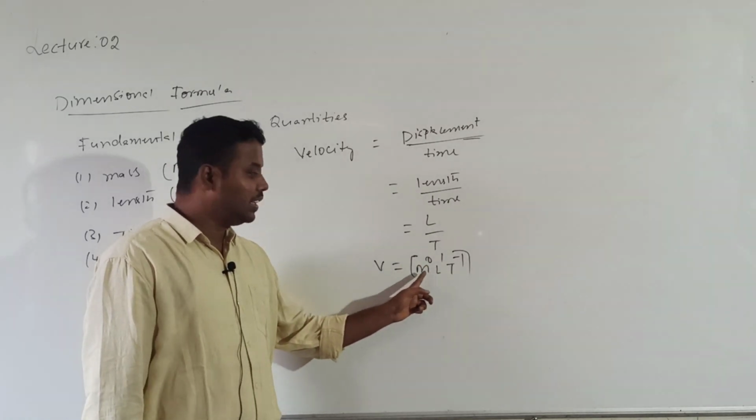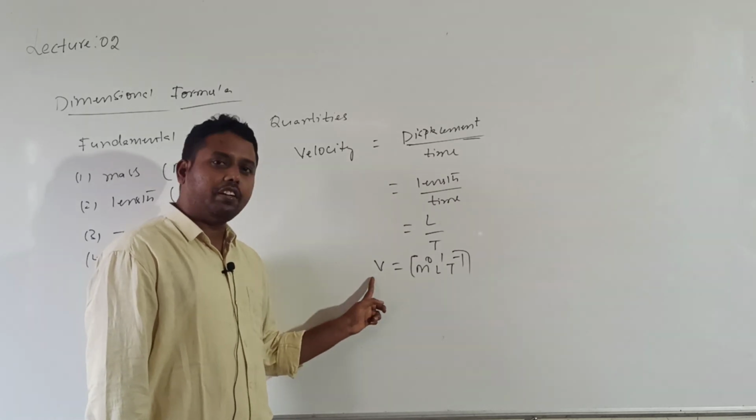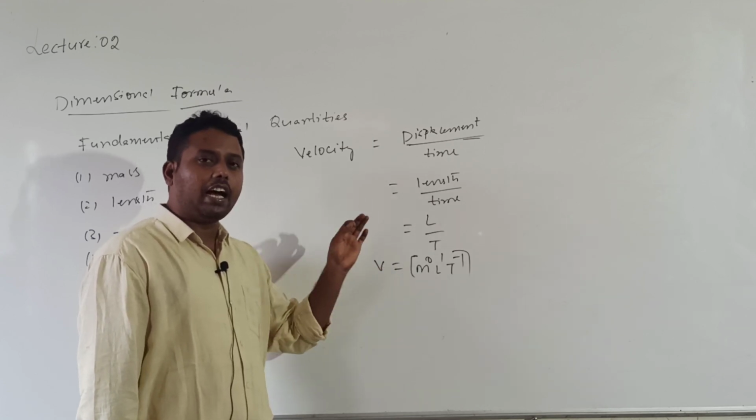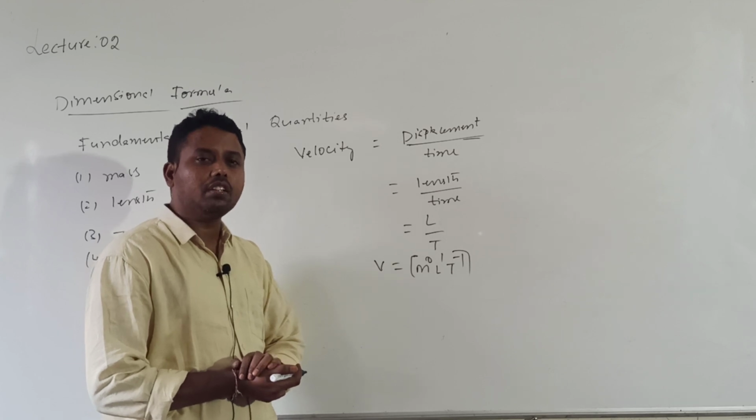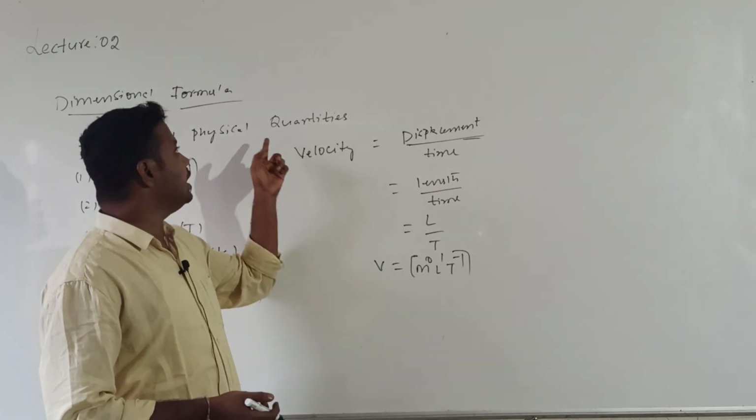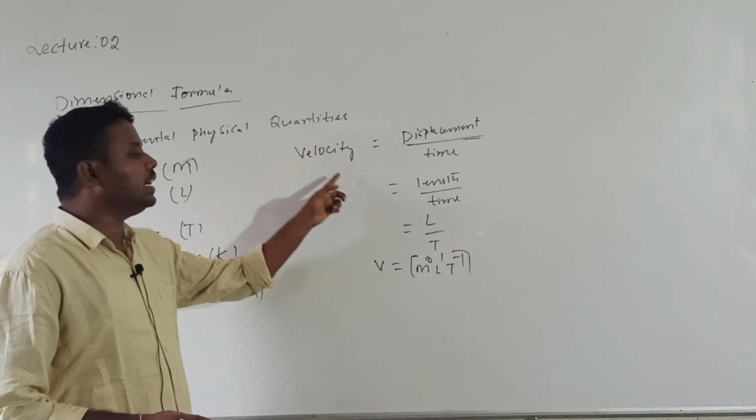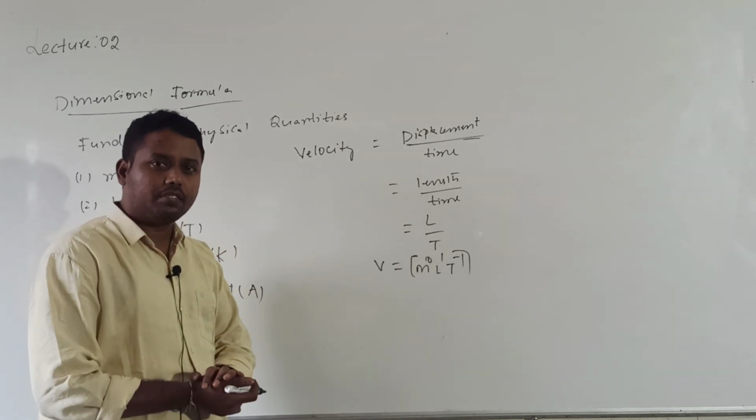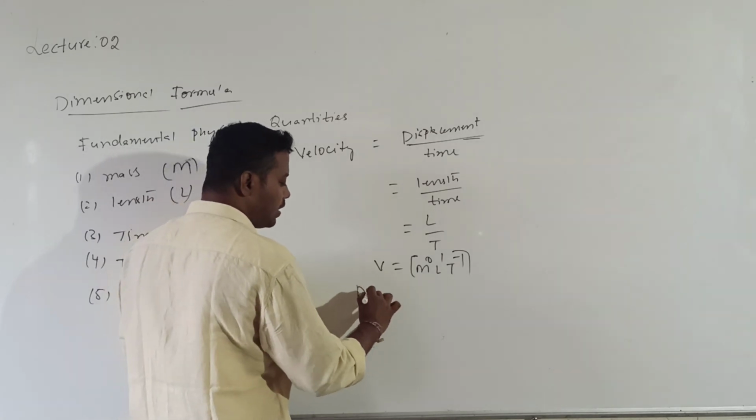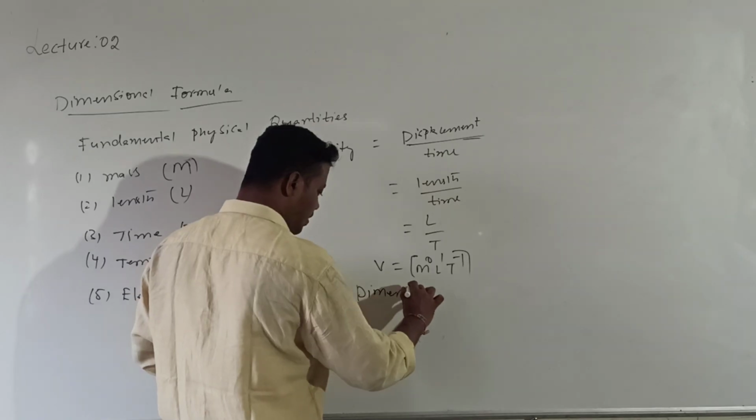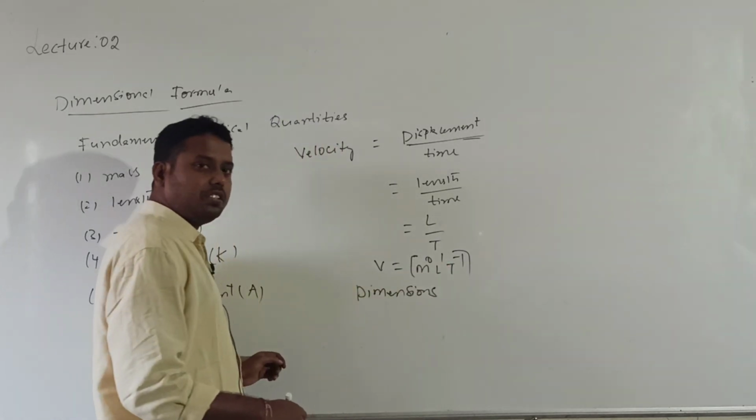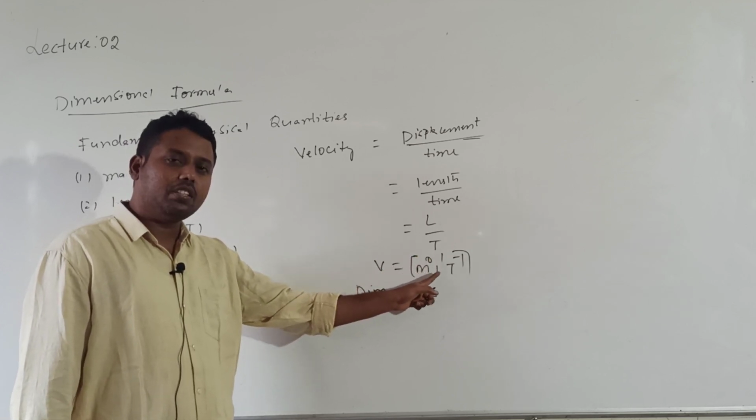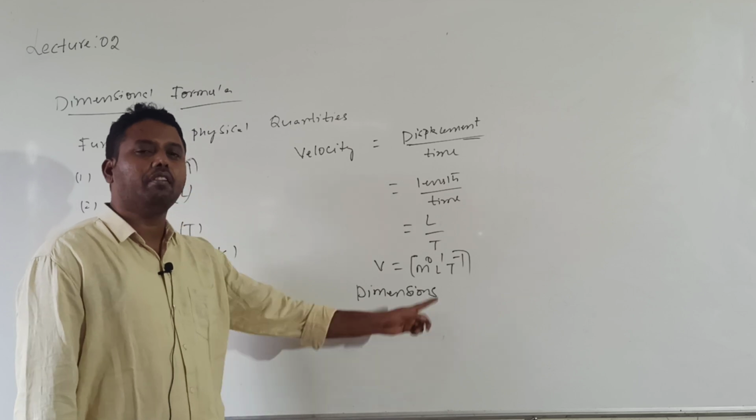M power 0, L power 1, T power minus 1 is the dimensional formula for velocity. By writing the given physical quantity on the left side and putting an equation, this equation is called the dimensional equation. In the dimensional formula we are expressing the derived physical quantity in terms of fundamental physical quantities with suitable powers. Those powers are called dimensions. What is the dimension of mass in the velocity dimensional formula? 0. Dimension of length is 1. Dimension of time is minus 1.